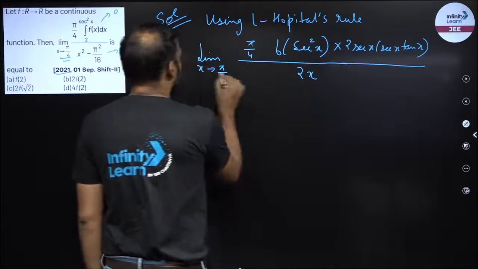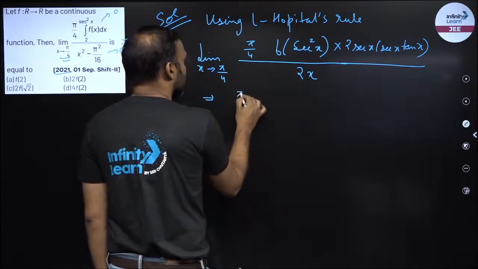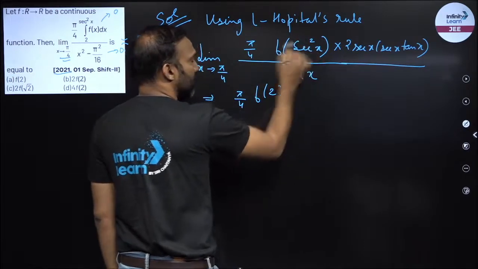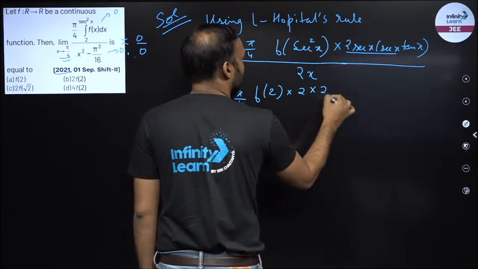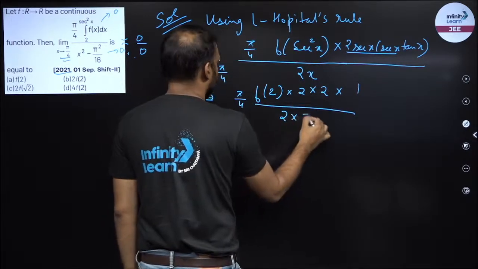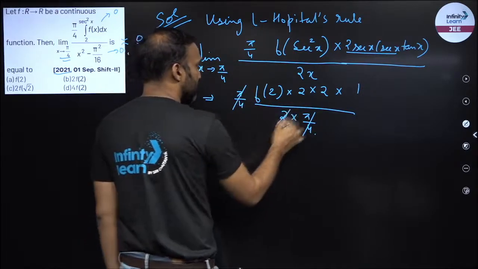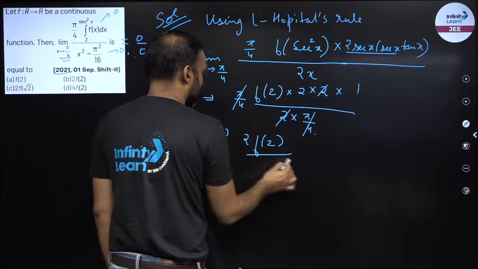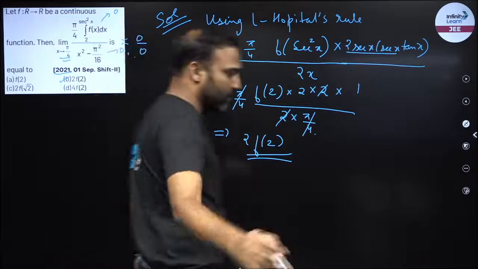So now x tending to pi by 4. Let's put pi by 4. So this is pi by 4 into f of 2. This would be root 2 whole square into 2 sec square x, once again 2 tan of pi by 4, upon what is 2x, 2 into pi by 4. So pi by 4 gets cancelled with this, this 2 gets cancelled with this 2, so my answer is 2f(2). Now the question says I have to find out the answer. Answer is option number B.